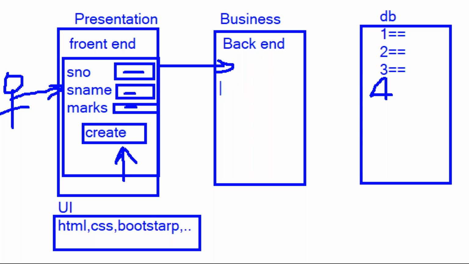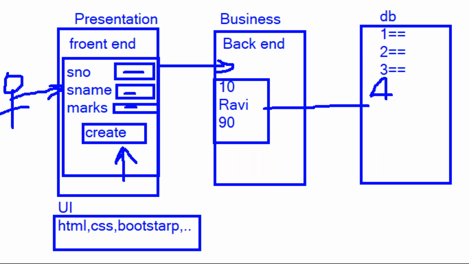For example, the user sends one data: student number is 10, student name is Ravi, and student marks 90. So all this data is accepted and I am receiving it by writing the backend logic, and this data we are transferring to the database. In this location we create the data: student number 10, student name Ravi, student marks 90. Like this we are going to store records.